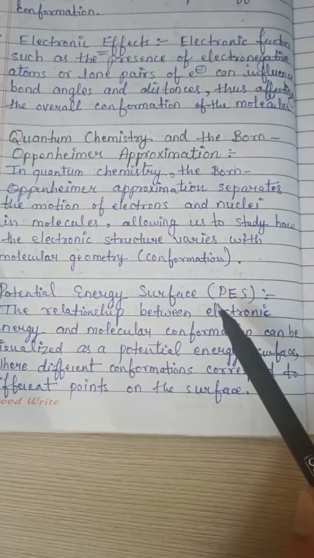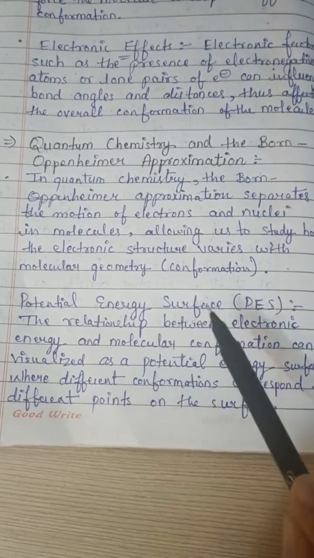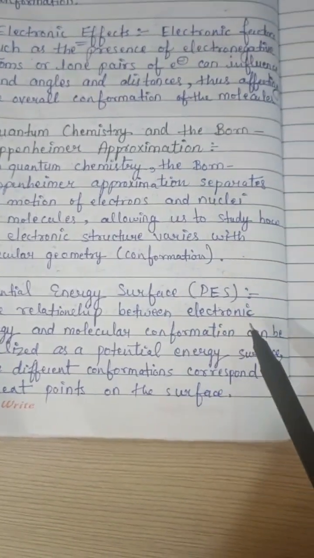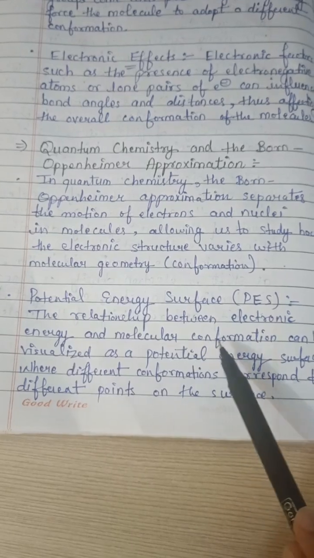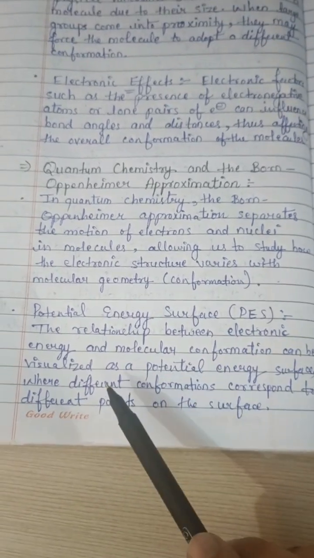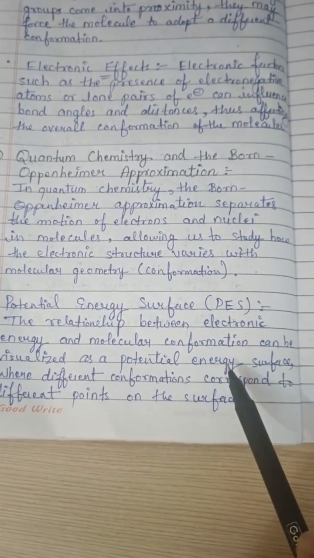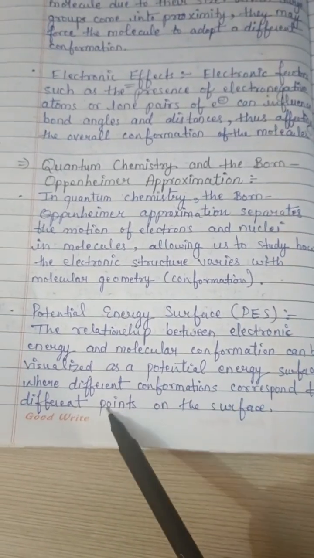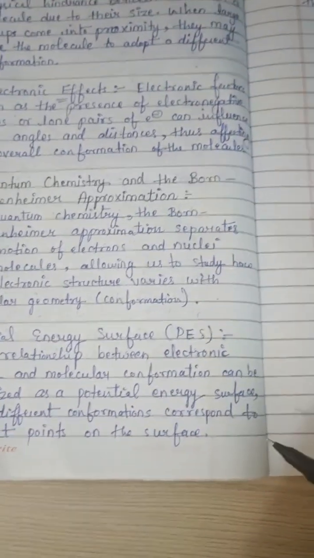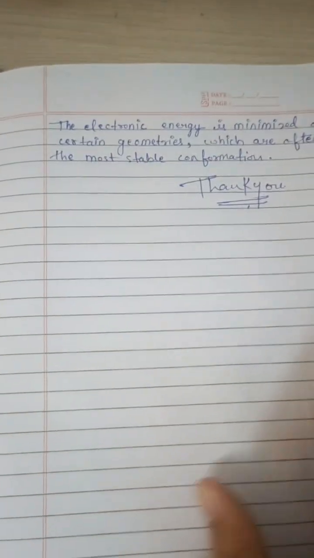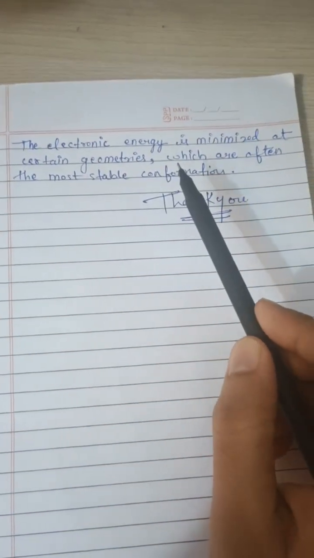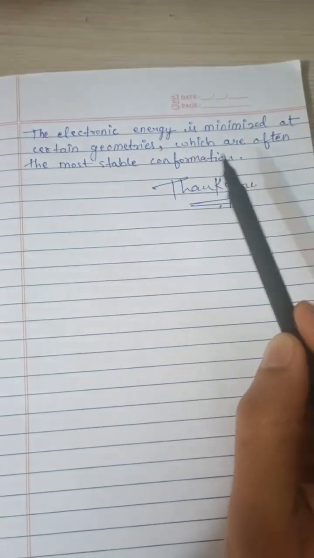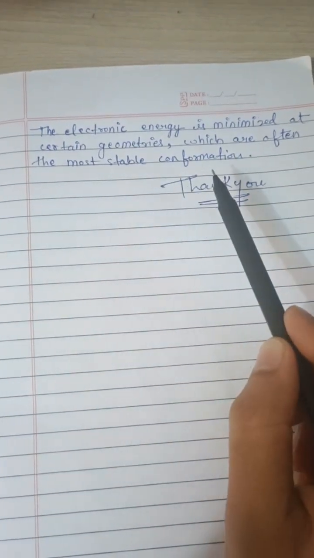Potential energy surface, also known as PES. The relationship between electronic energy and molecular conformation can be visualized as a potential energy surface, where different conformations correspond to different points on the surface. The electronic energy is minimized at certain geometries, which are often the most stable conformations.